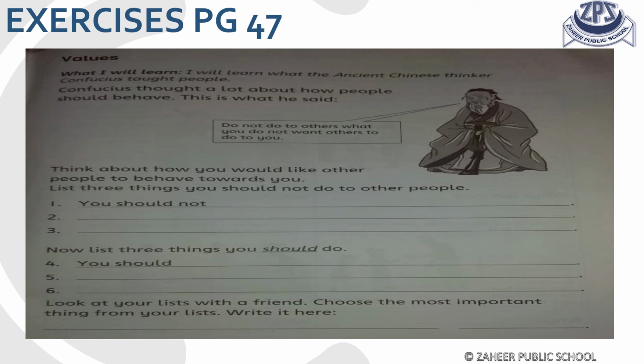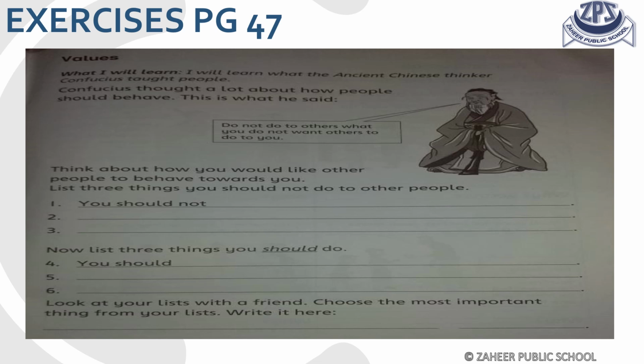Confucius's thoughts are about how people should behave. So you have to complete three sentences about what you should not do to other people, and in the next three, you have to mention what you should do. You have to complete the sentences on your own.